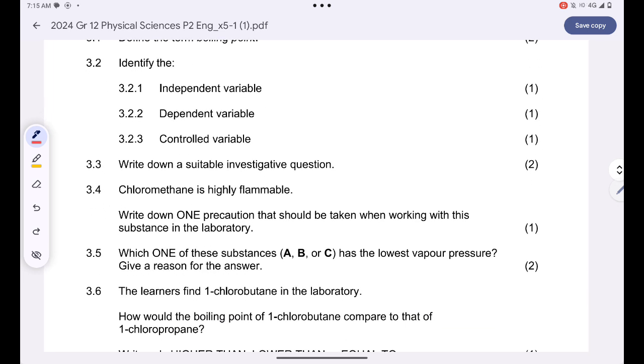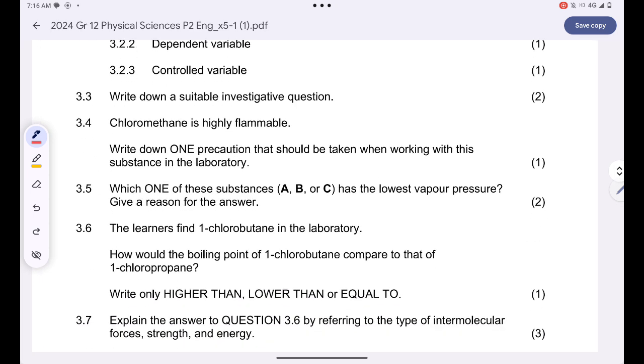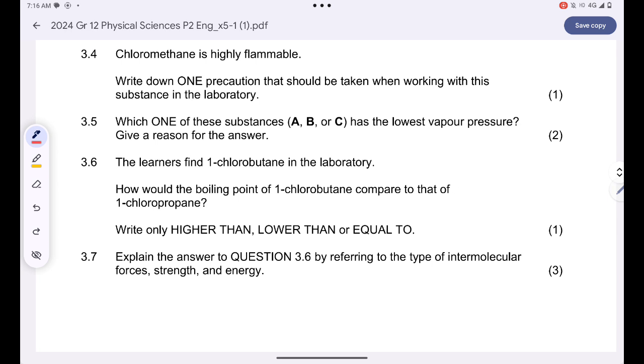We are told that chloromethane is highly flammable. Which precaution should be taken when working with this substance in a laboratory? Just move it away from open flames, or if you have to heat it up so that it can react to form other organic compounds, please heat the chloromethane inside a water bath, just to prevent it from turning into flames.